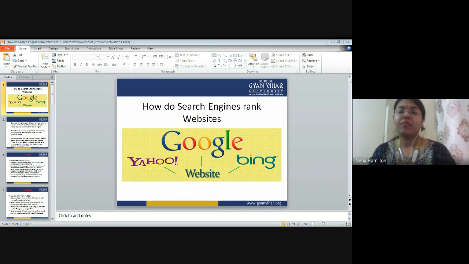But the Google algorithm is so intelligent, so updated, that Google keeps on updating if any new kind of black hat strategy has been introduced. Because Google has to understand that any website using a black hat strategy is not genuinely working for it.